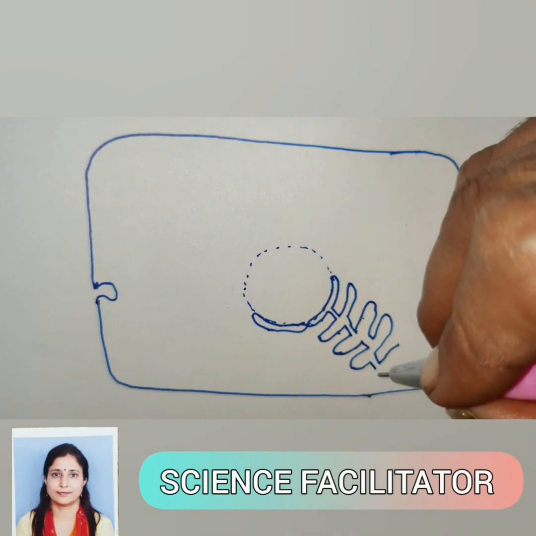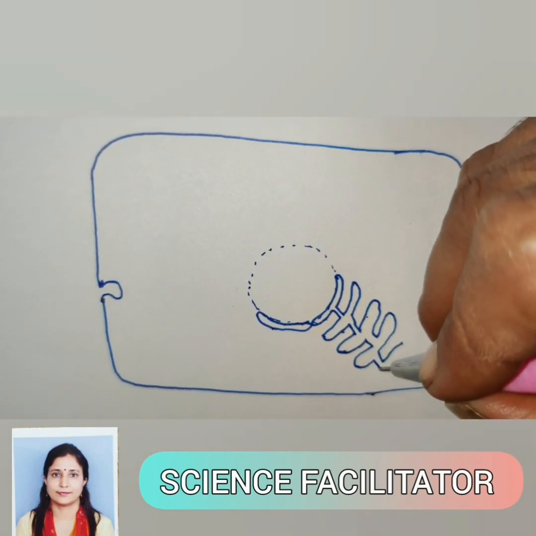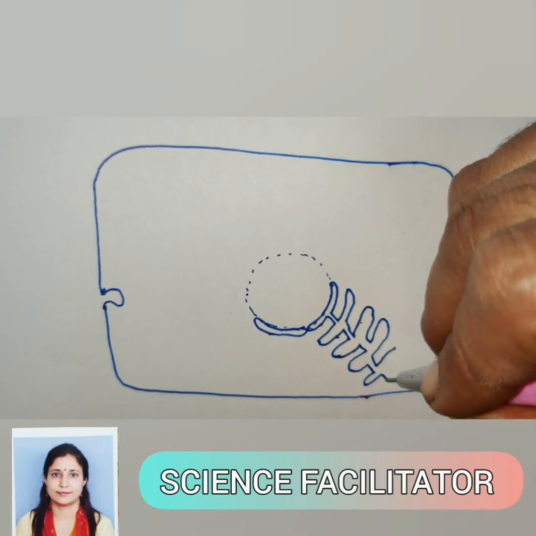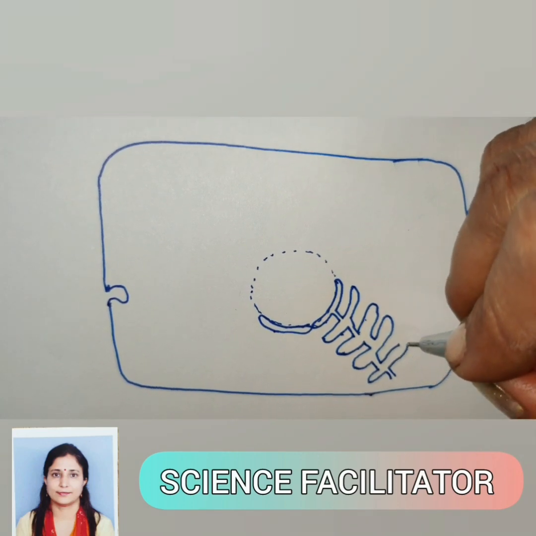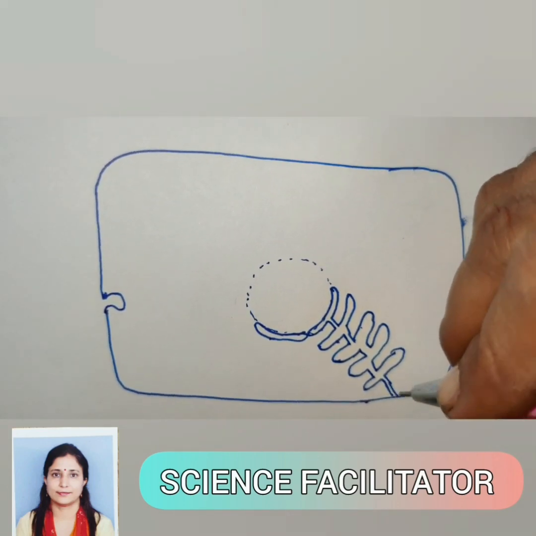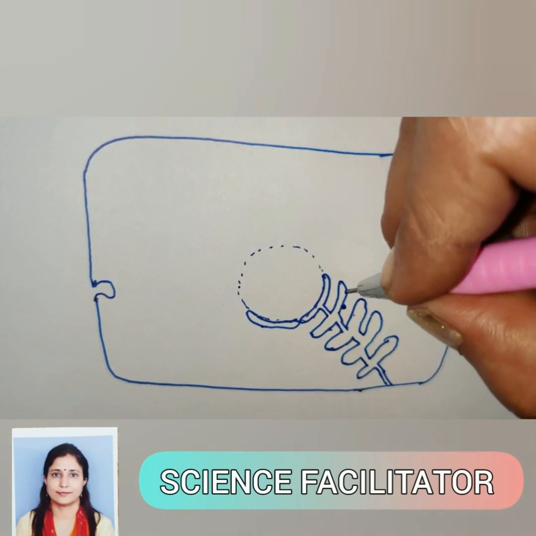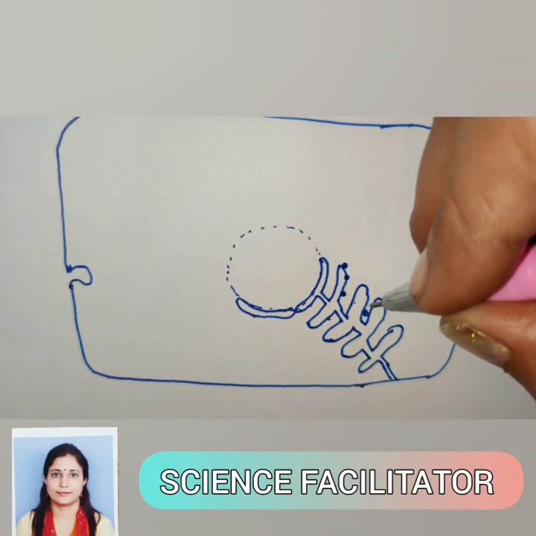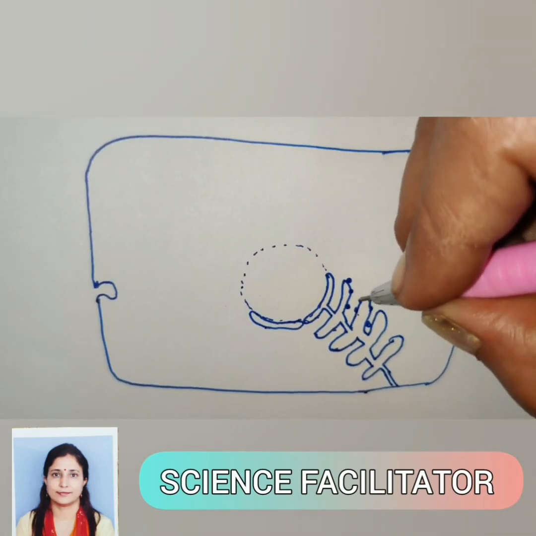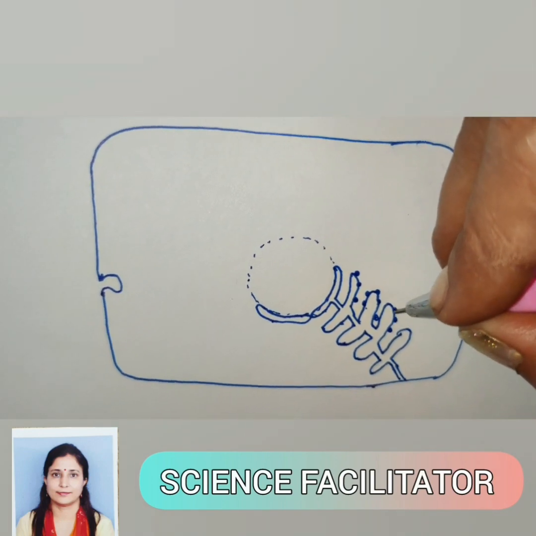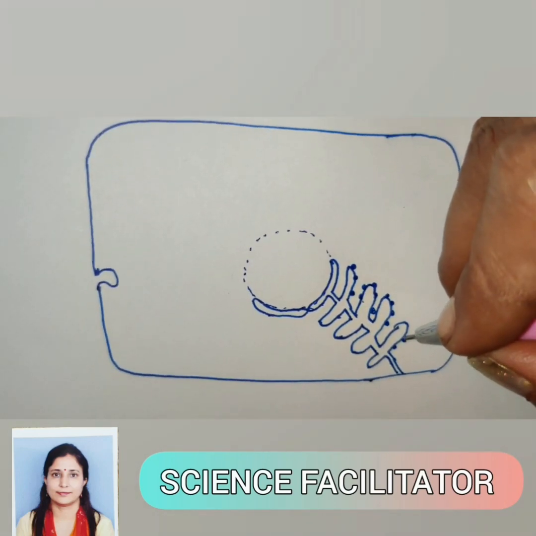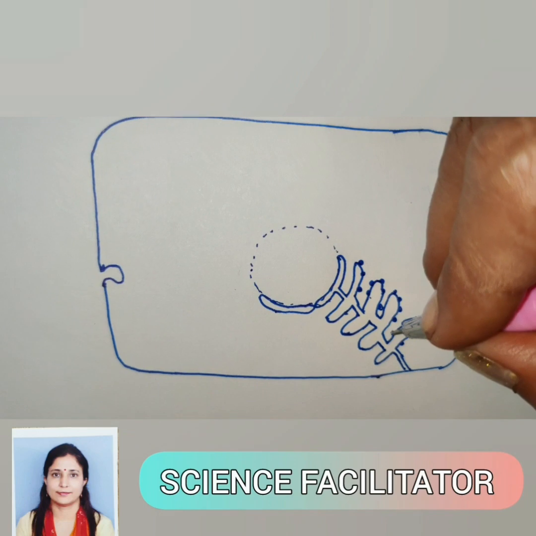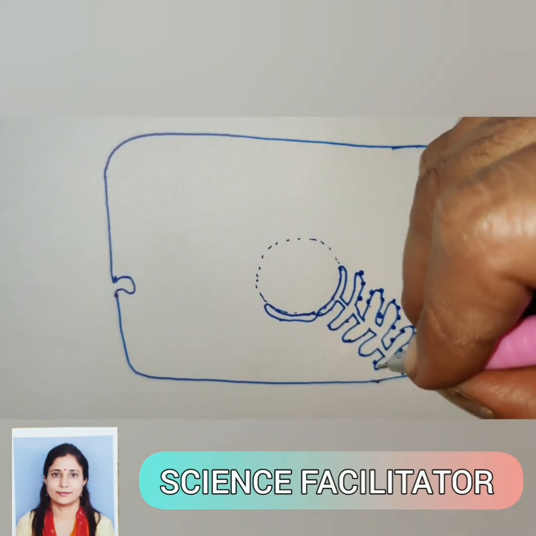This endoplasmic reticulum may be in continuation with the plasma membrane also. It is studded with round structures. These round structures are known as ribosomes. Due to this, the surface of this endoplasmic reticulum becomes rough.